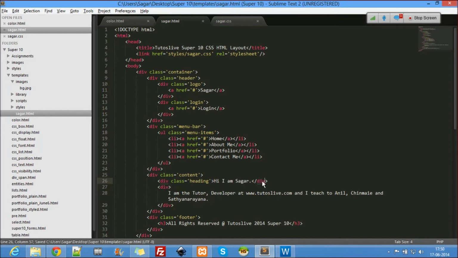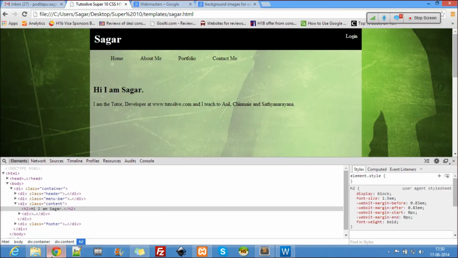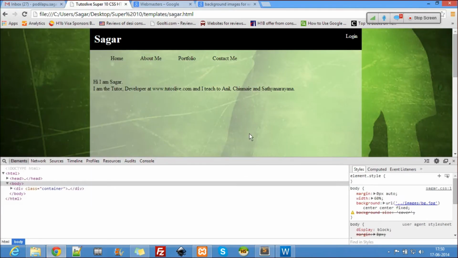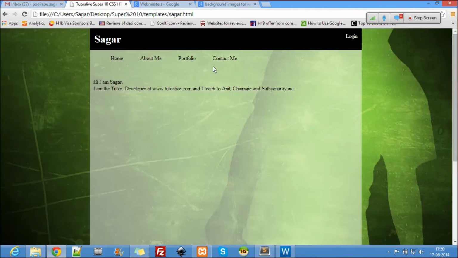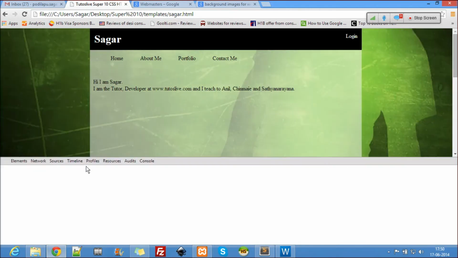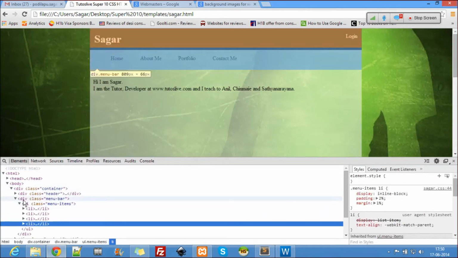Alright, let's see. Okay, that is how it looks, and there's something else gone here. Maybe the menu bar is okay. The UL menu items.